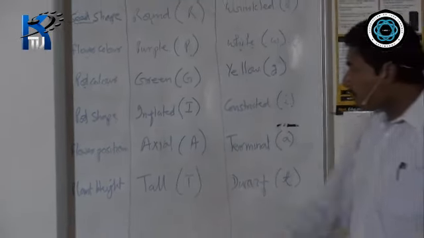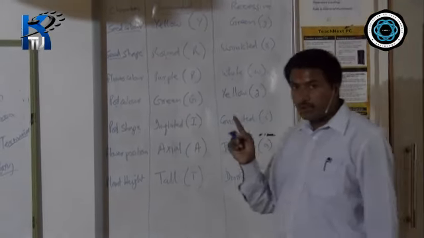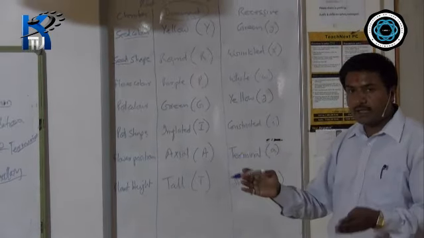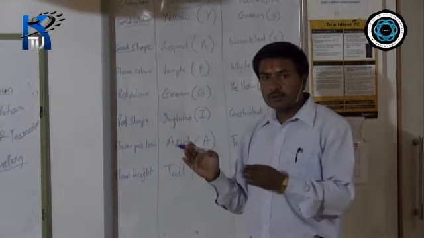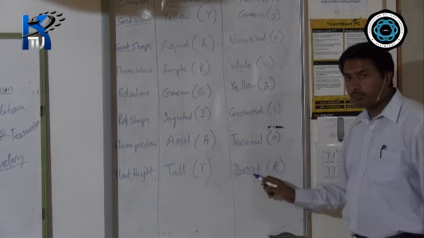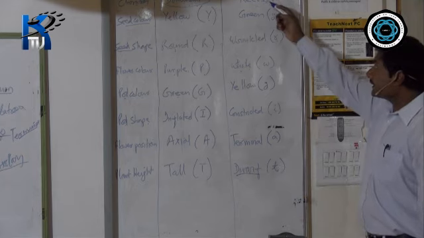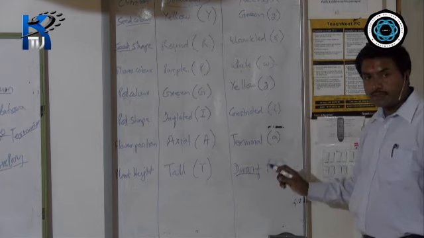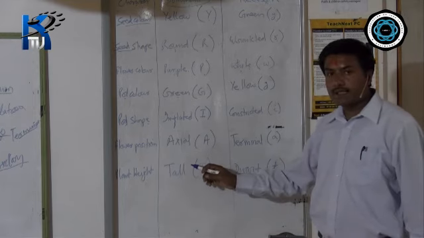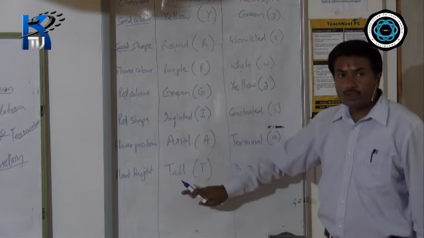Then after that, plant height. You will find that the Pisum sativum pea plant either appears as a tall plant, where you require a support, or another one that is trailing, very short in nature. This plant does not require support at all. This plant is referred to as the dwarf plant, and dwarf is represented as small t. This is a recessive character. It does not get expressed in the first generation, whereas the tall plant gets expressed in the first generation. That is why it is dominant.